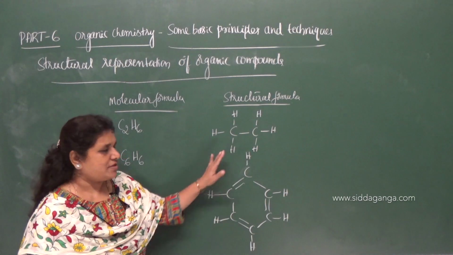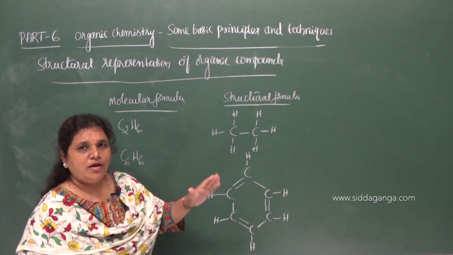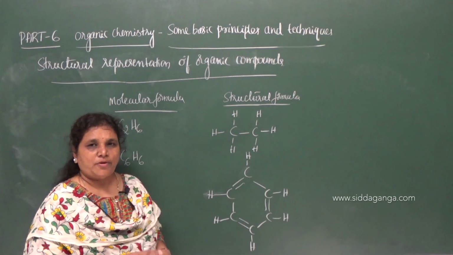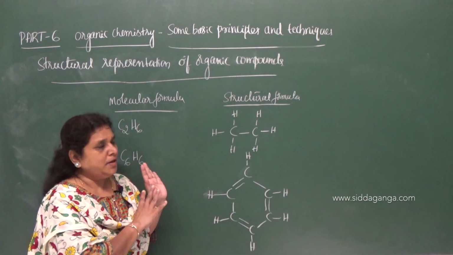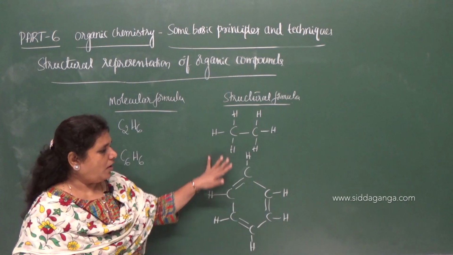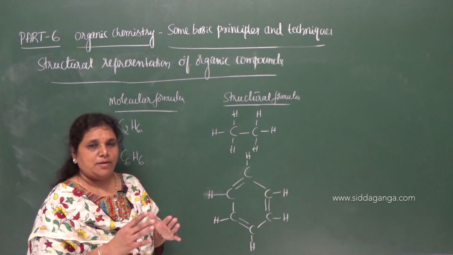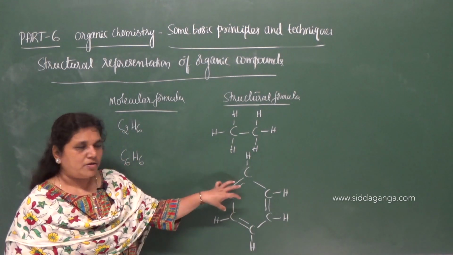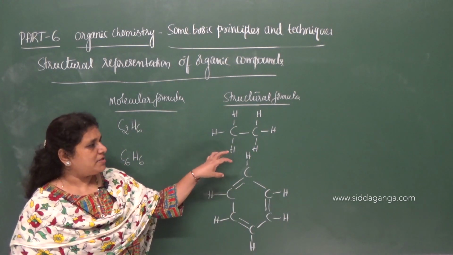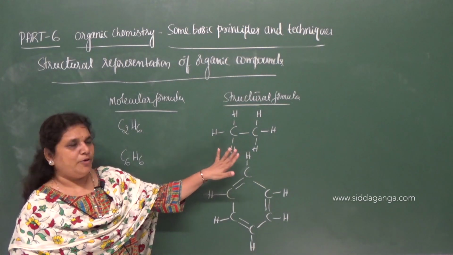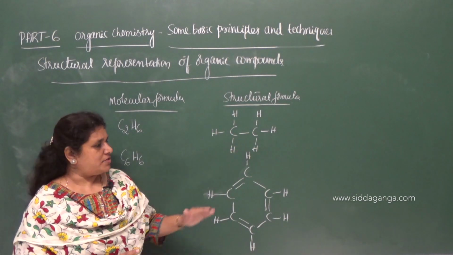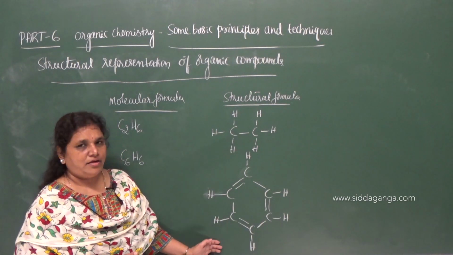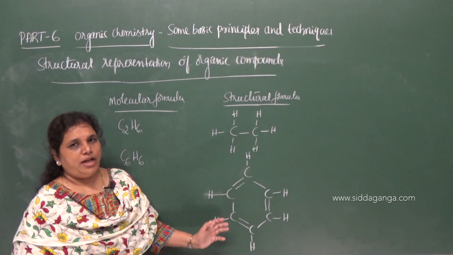This representation of structural formula gives a two-dimensional representation, meaning all the bonds are indicated on the plane of the board. Whether a bond is towards the observer or away from the observer, we can represent all the bonds on the board by using a two-dimensional structural formula. Whatever structural formula I have written here is a two-dimensional representation.